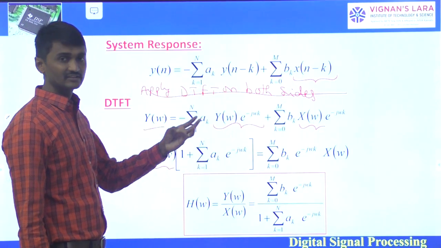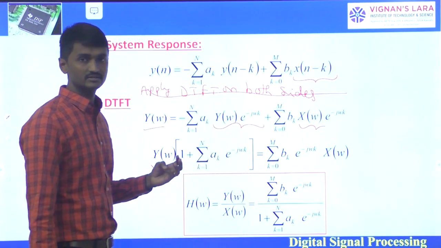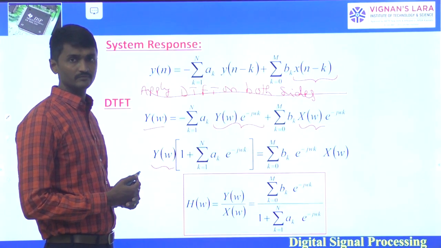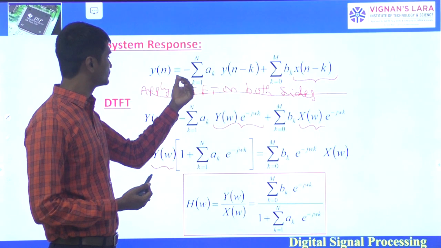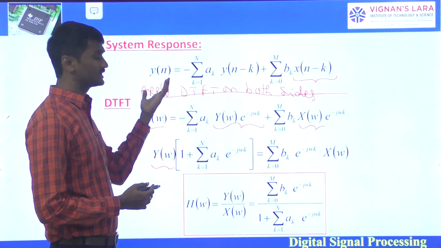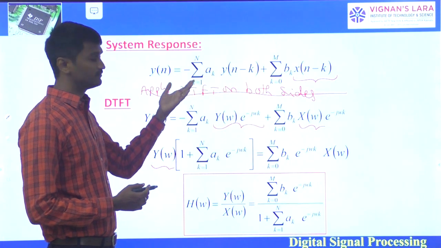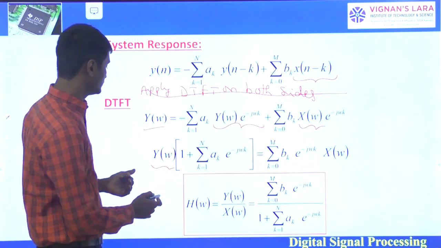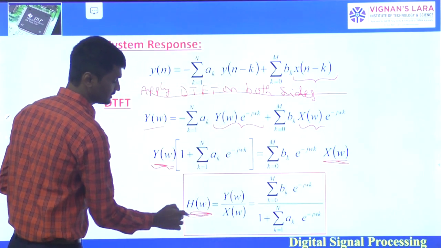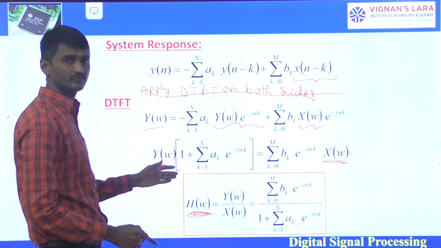So the transfer function is defined as the ratio of the Fourier transform of the output function to the Fourier transform of the input function. The output function is y of n and the input function is x of n, and the ratio of their Fourier transforms is Y of omega by X of omega. So Y of omega by X of omega is nothing but H of omega, the system function or transfer function.